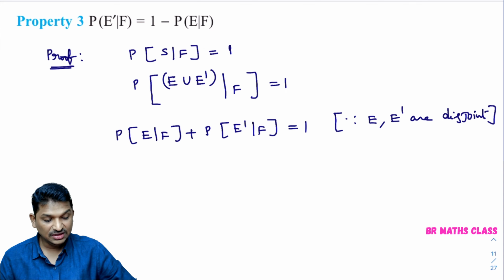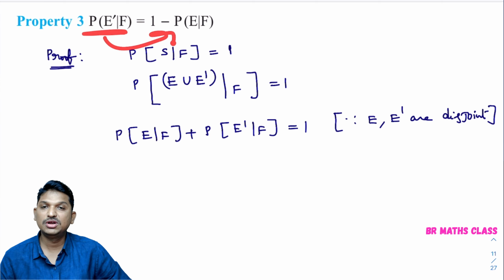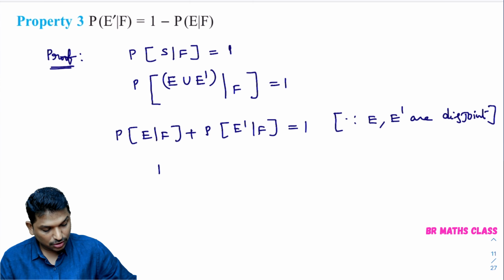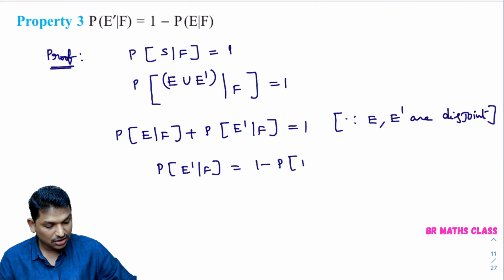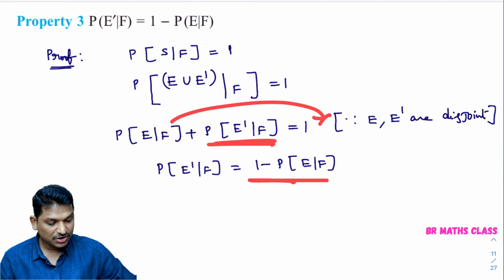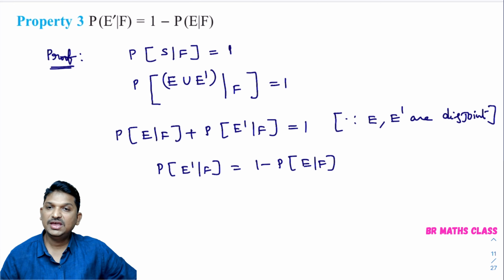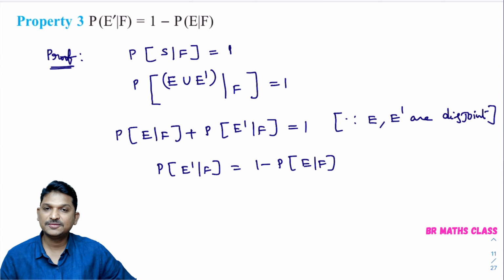Okay. So in this result, what I want to prove is probability of E dash by F equal to 1 minus probability of E by F. You just look here: probability of E dash by F equal to, taking this to the other side, 1 minus probability of E by F. I hope you understand this class.